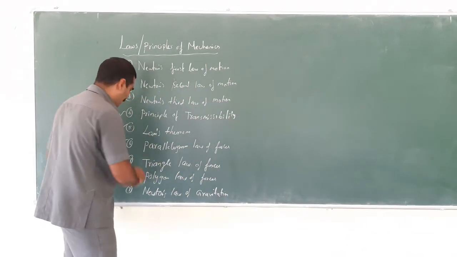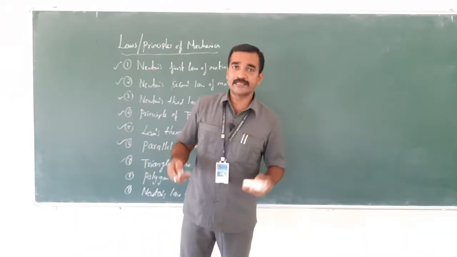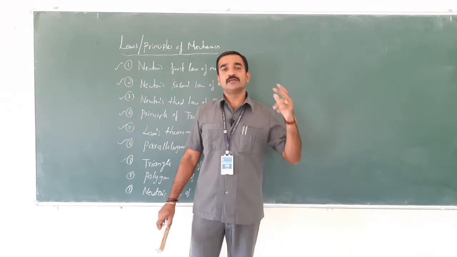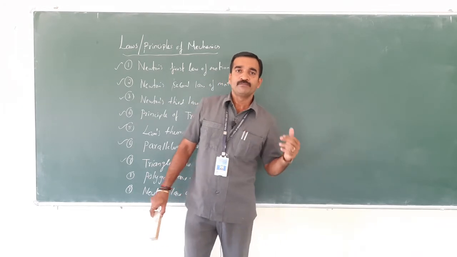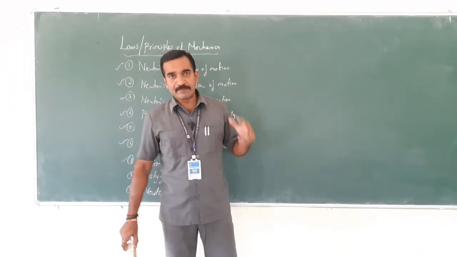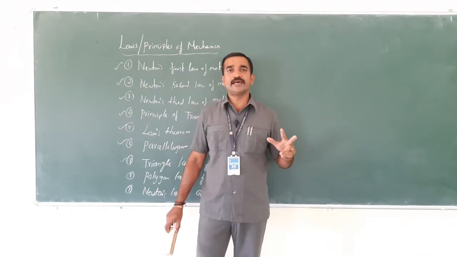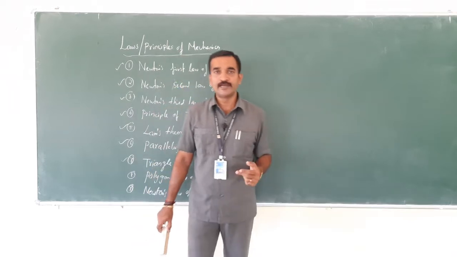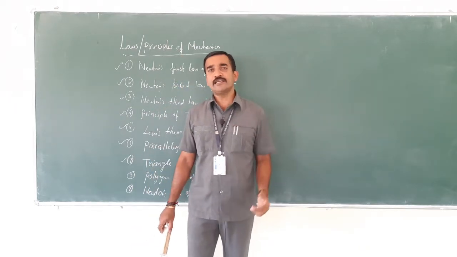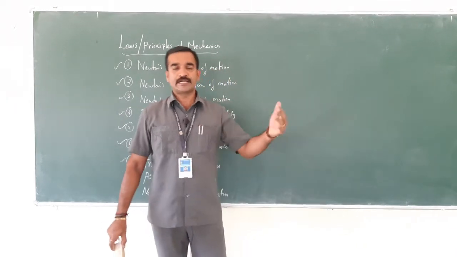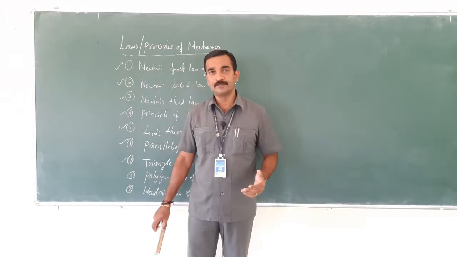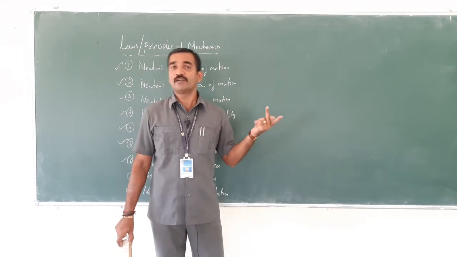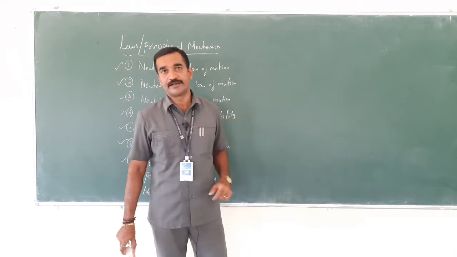The triangle law states that if two forces acting at a point are represented in magnitude and direction by two sides of a triangle taken in order, then the resultant force is represented in magnitude and direction by the third side, that is the closing side of the triangle, taken in opposite order.